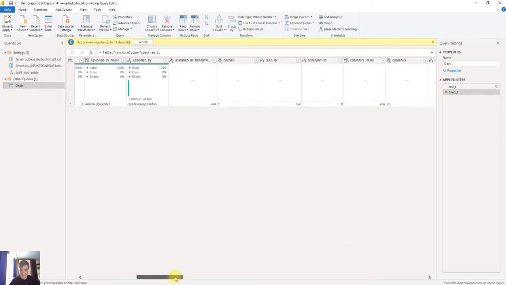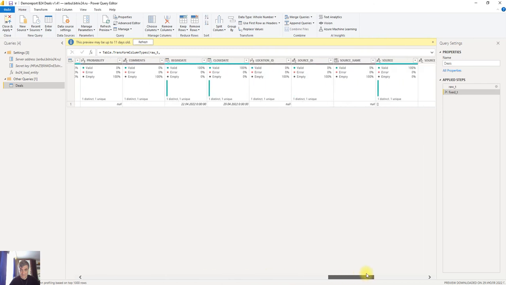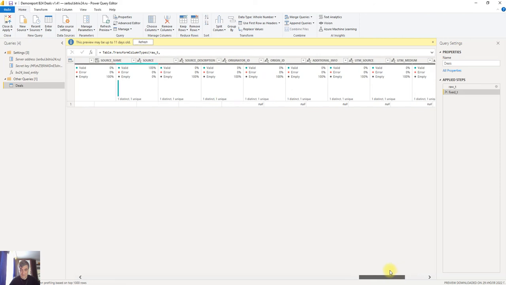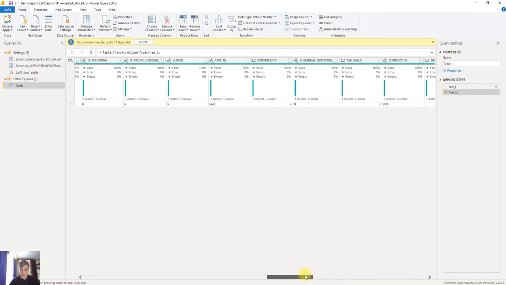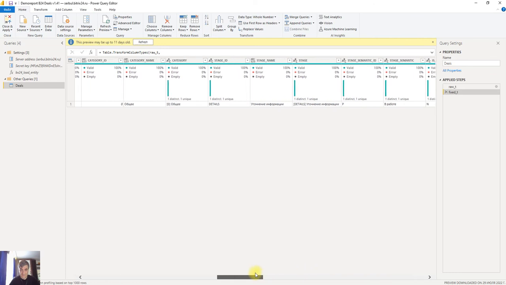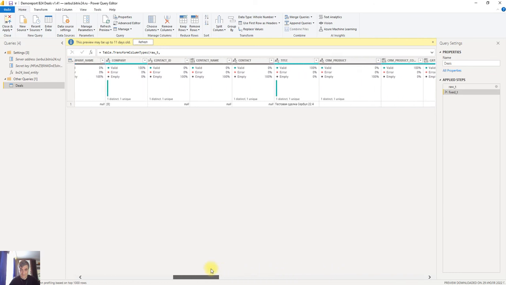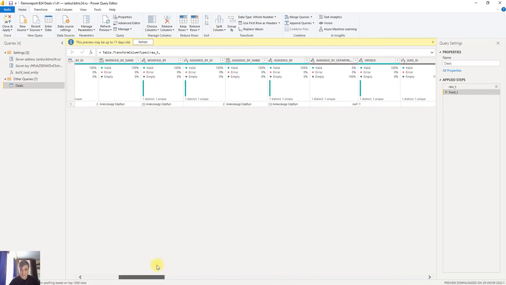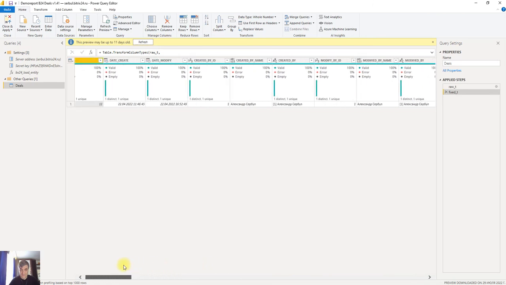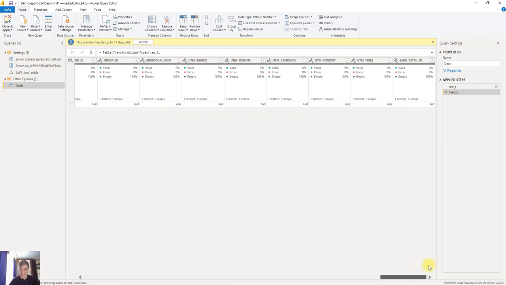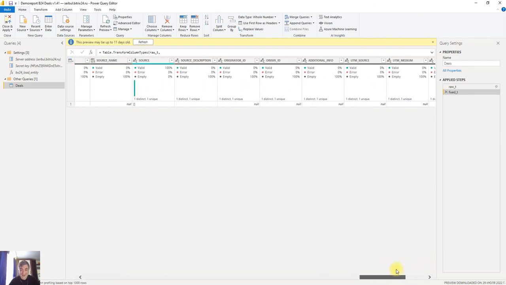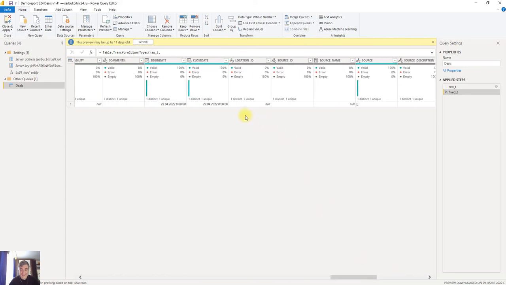Close date. Oh, a long list of columns. But close date, do you see? 29/4/2022. It works. Let's filter by, for example, begin date.